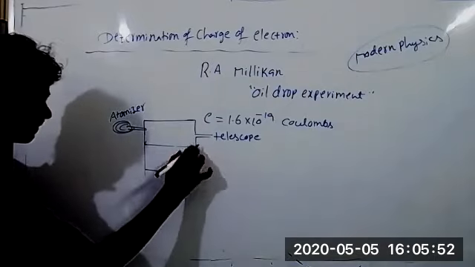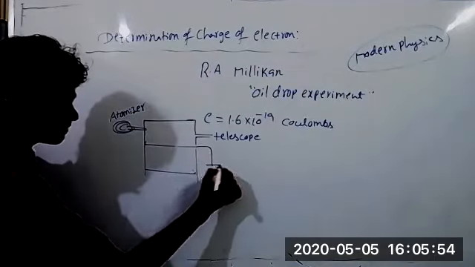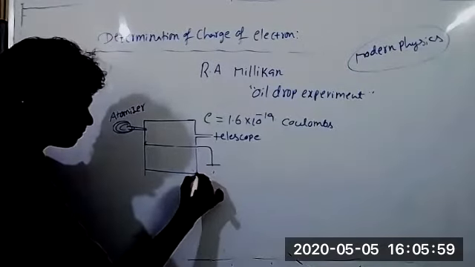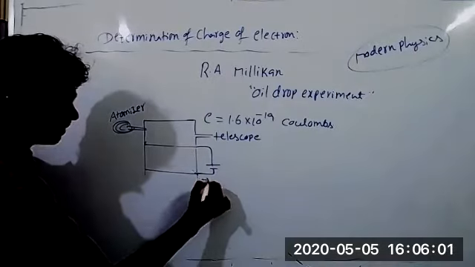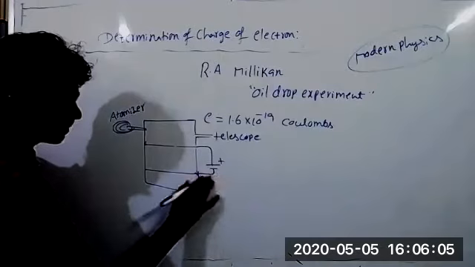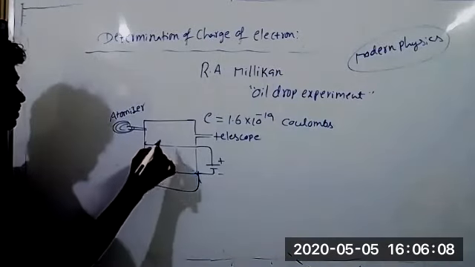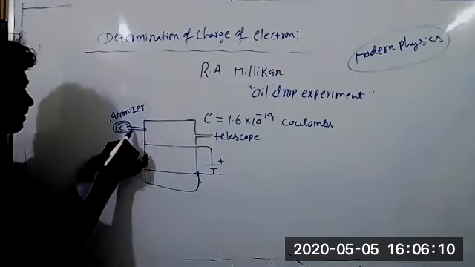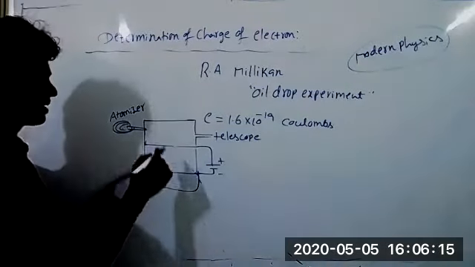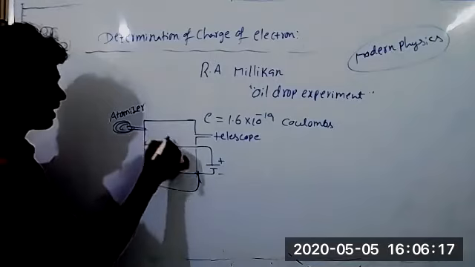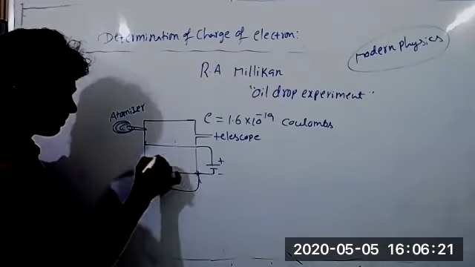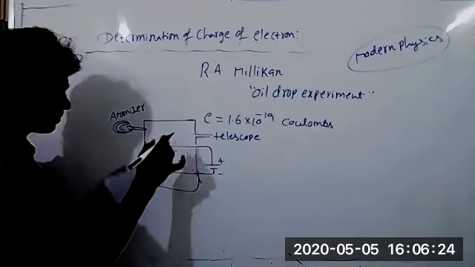These both plates are connected to an external voltage. The negative plate, this positive plate. So with the help of the atomizer, we make the oil into small droplets. The droplets are allowed to fall into this hole. So now small particles are coming here.